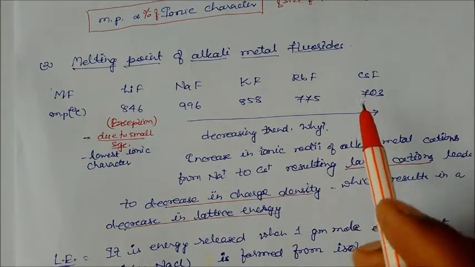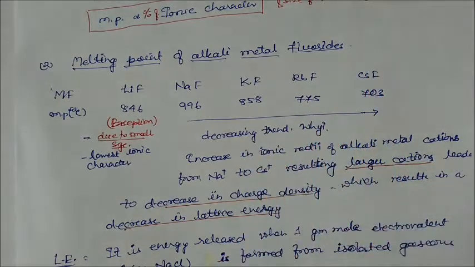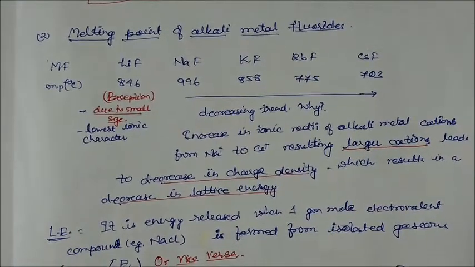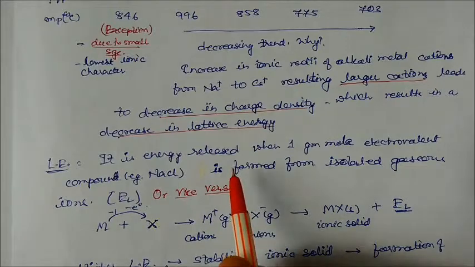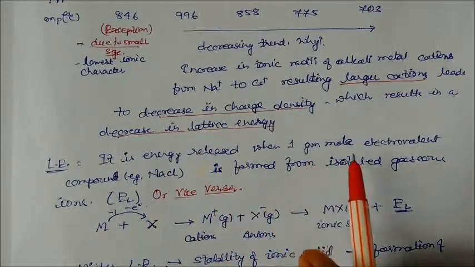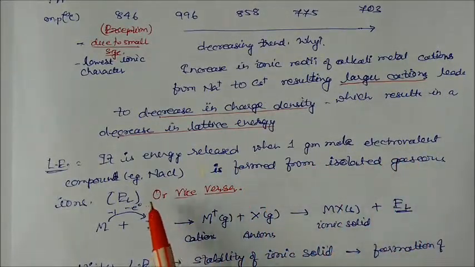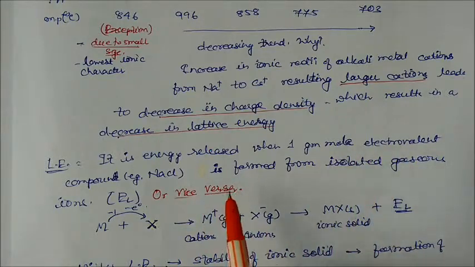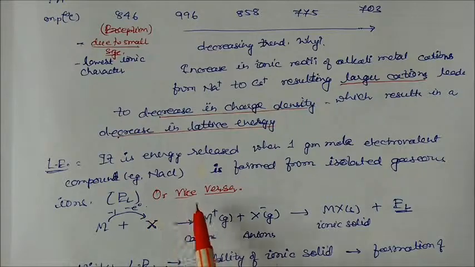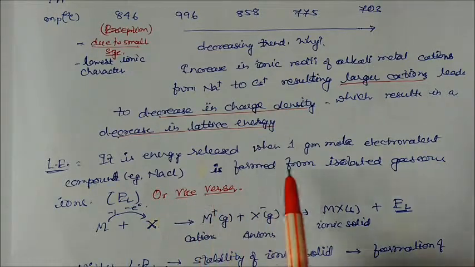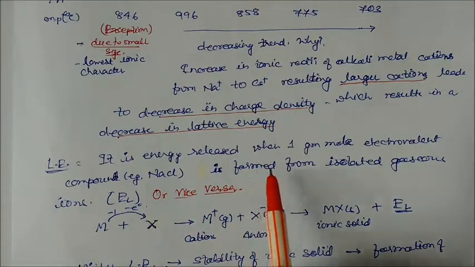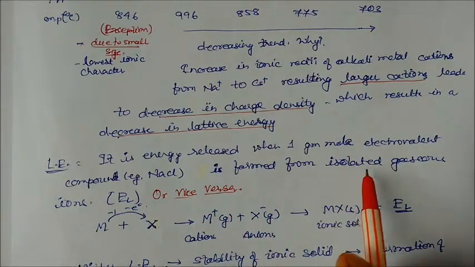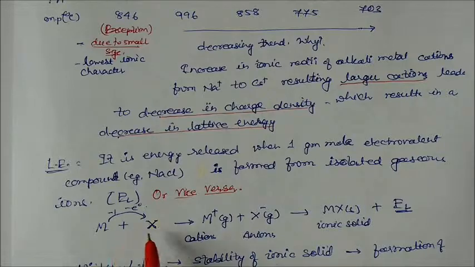First we will see the meaning of lattice energy, or how charge density affects the lattice energy. Lattice energy is actually the energy released when 1 gram mole of an electrovalent compound like sodium chloride is formed from the isolated gaseous ions, or vice versa. When you take 1 gram mole of the electrovalent compound NaCl, it is formed from isolated gaseous ions. So these are the isolated gaseous ions.